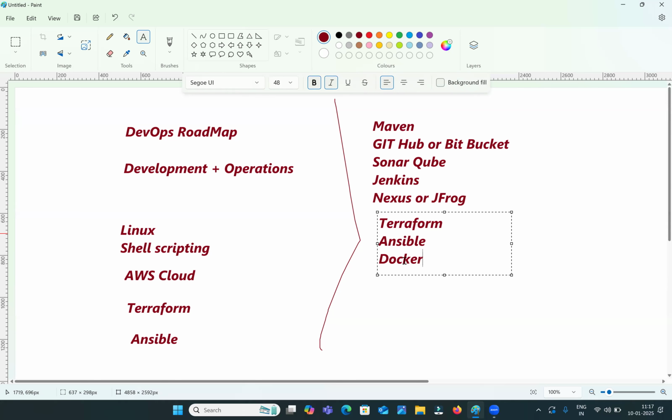Same application, if you want to run it in any other server, what you need to do? Whatever you have in your system, everything should be available in the other system also. Then only you can run that application. Otherwise, the application will not run. How will you provide all these things in the other system? For that we are going to create the Docker images.